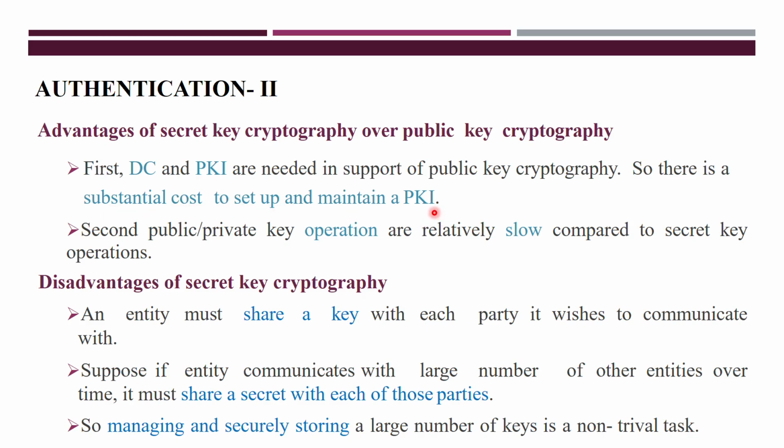This is one disadvantage. The next one is key operations. Public and private key operations are relatively slow compared to secret key operations, because here you have to share both public and private keys, and that procedure is very slow. These are the two cons of public key cryptography.